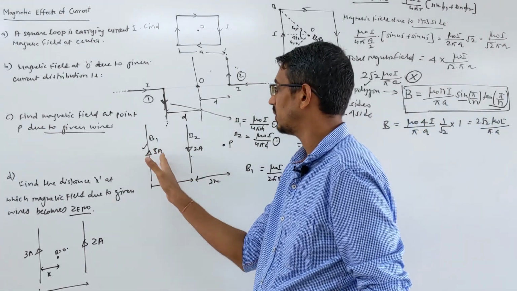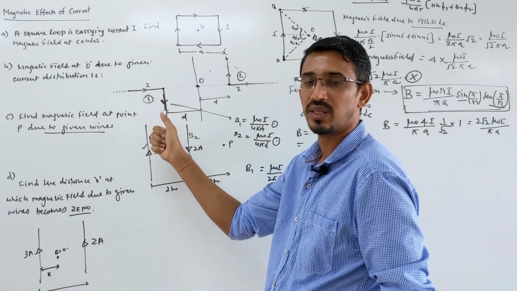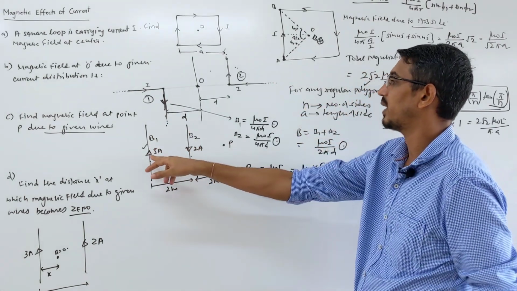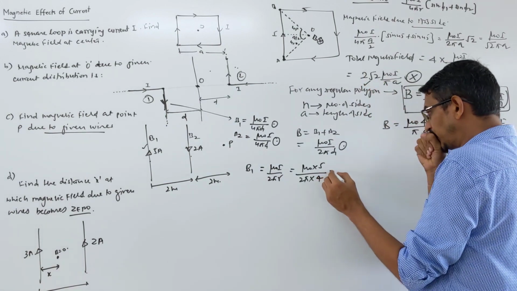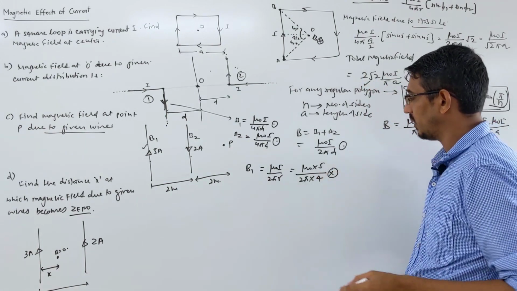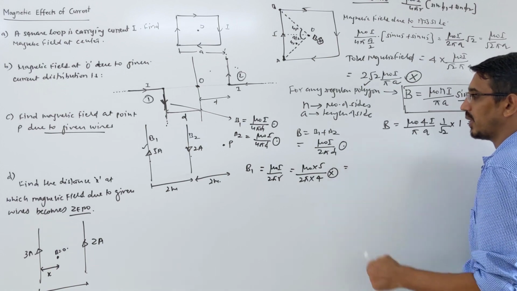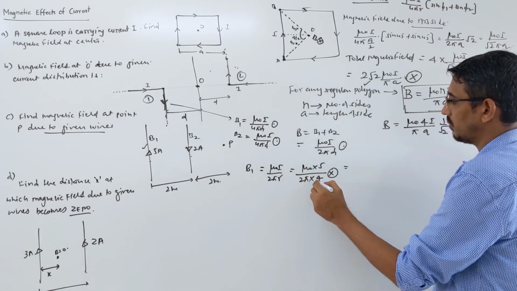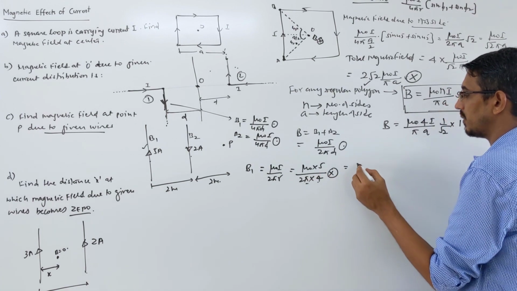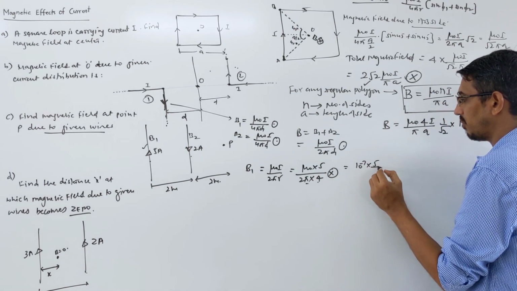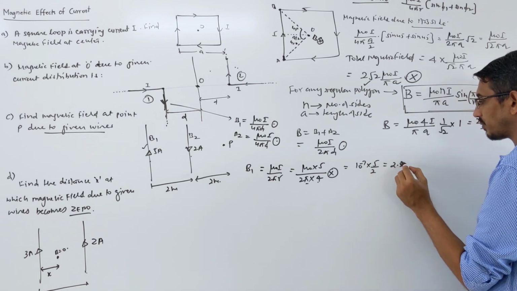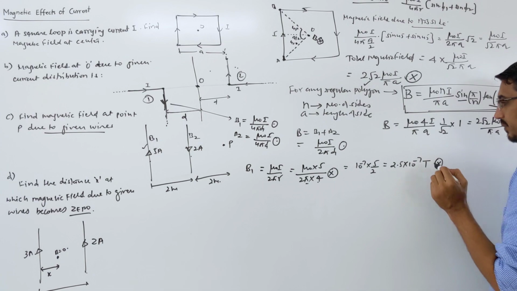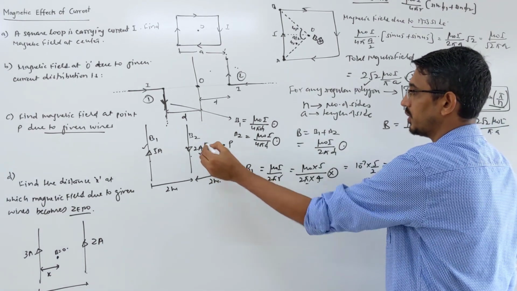Current is going upward. So when you grab it in the hand, thumb showing direction of current upward. So on this side, field is going inward, right. So at this point, due to that wire, field is inward. Inward means cross field. So look here, when you want to simplify this, mu naught upon 4 pi, we already know, right. 4 pi is what? 10 power minus 7. So 10 power minus 7, 5 by what? 2. Tesla. And this field is what? Inward.